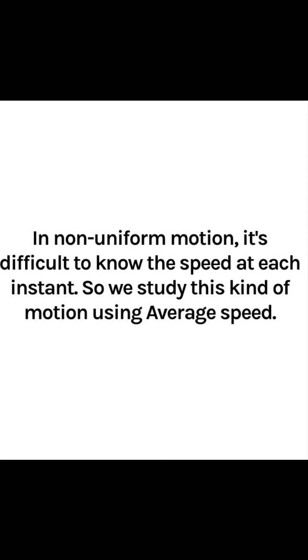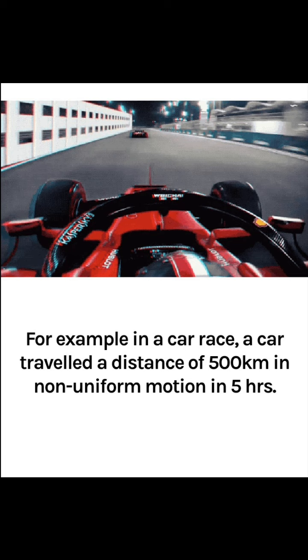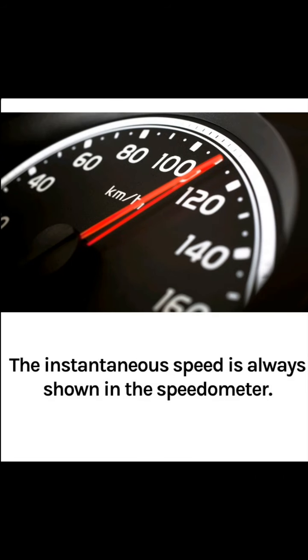So we study this kind of motion using average speed. Now average speed. For example, in a car race, a car traveled a distance of 500 km in non-uniform motion in 5 hours. Suppose एक कार है जो 5 hours में टोटल डिस्टेंस 500 किलोमीटर ट्रेवल कर रही है. The instantaneous speed is always shown in the speedometer.